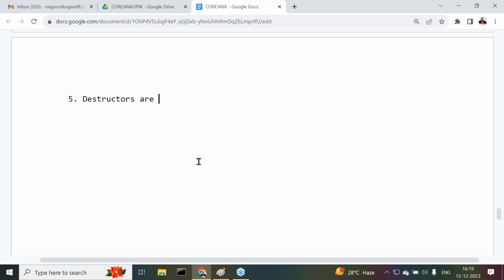Destructors are required in C++, but destructors are not required in Java. Instead of this point, I want to take a simple point here. Understand it now, because within 10 minutes I'll finish this point.